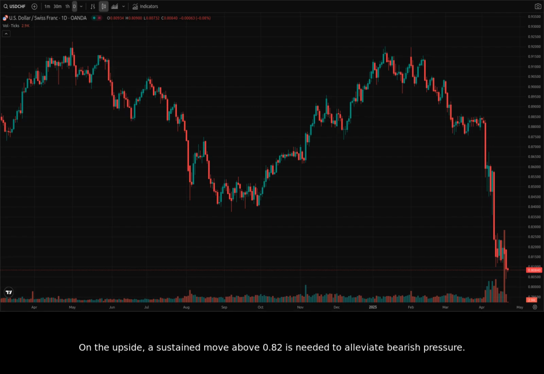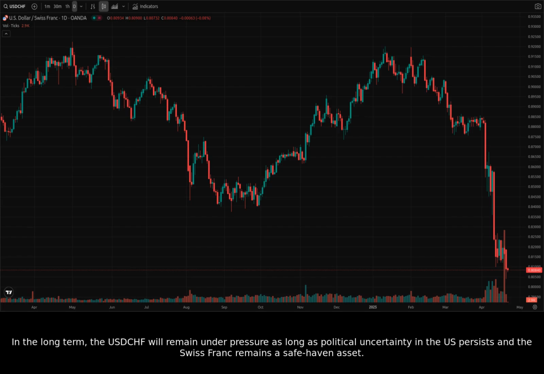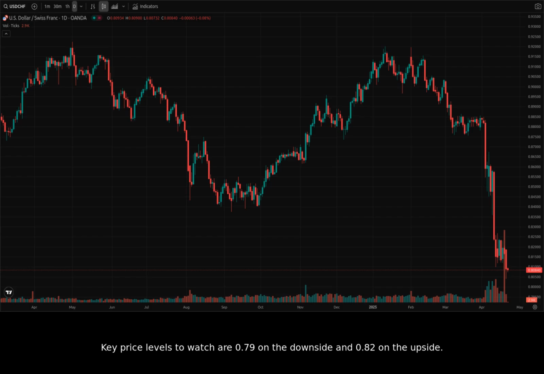On the upside, a sustained move above 0.82 is needed to alleviate bearish pressure. However, we think it has a 30% chance of happening, and the precondition is that Trump announces he will no longer attack Powell. In the long term, the USDCHF will remain under pressure as long as political uncertainty in the US persists and the Swiss franc remains a safe haven asset. Key price levels to watch are 0.79 on the downside and 0.82 on the upside.